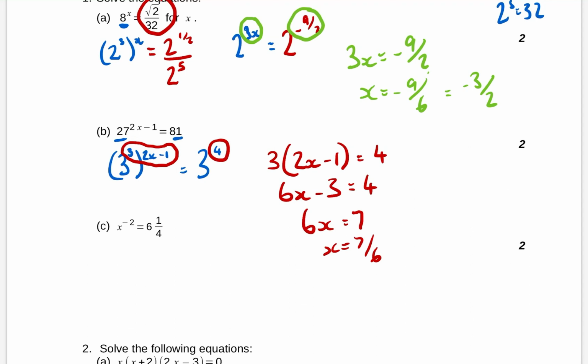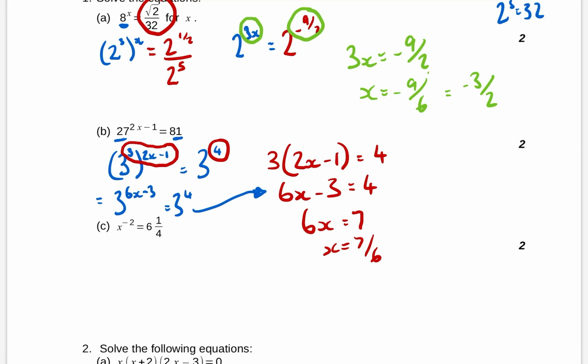I actually wish I'd done an extra line when I was doing it, which would have been just to say 3 to the 6x minus 3 equals 3 to the 4 there. It's the same thing, but I should maybe have done that and then led to that line. I'm not sure. But anyway, that's the way we go about doing it.